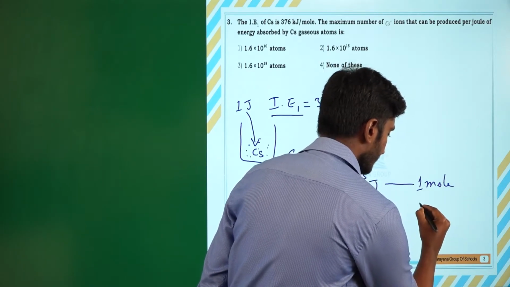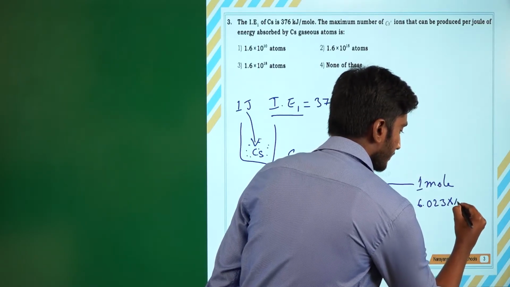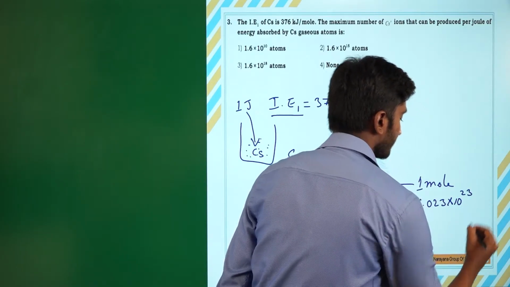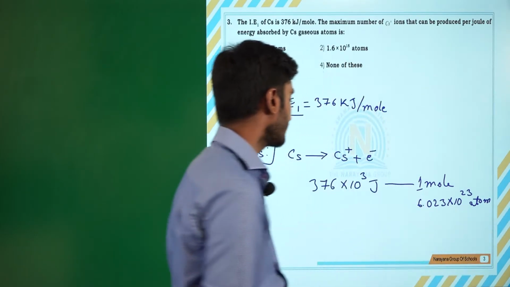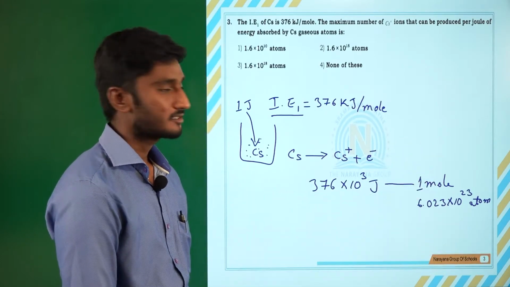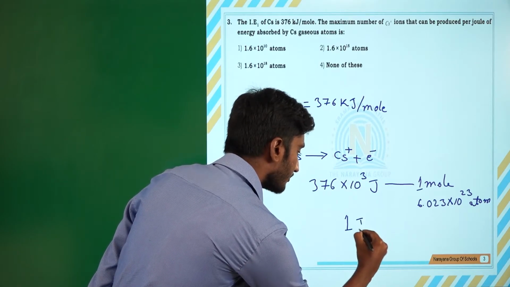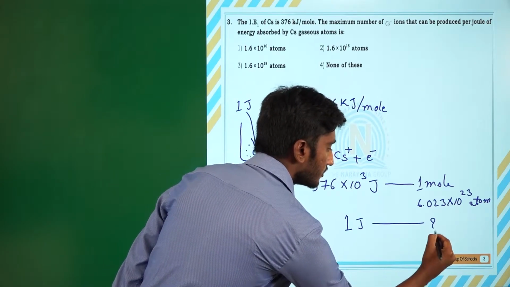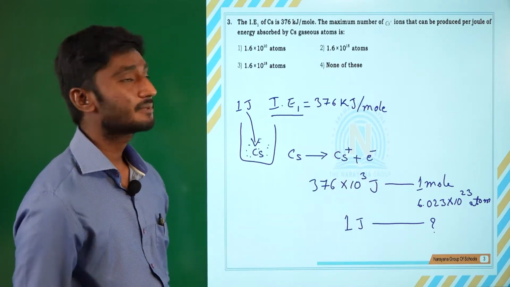1 mole is nothing but 6.023 into 10 power 23 atoms. If you provide this much energy, these many atoms can convert to cesium plus. But here we are providing only 1 joule. So if you provide 1 joule, how many atoms can convert to cesium plus is what is being asked.